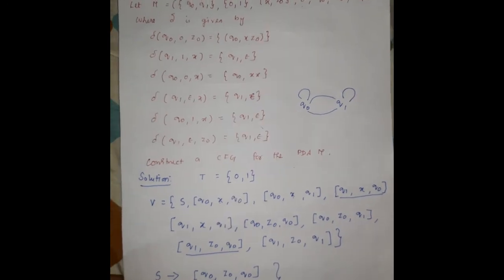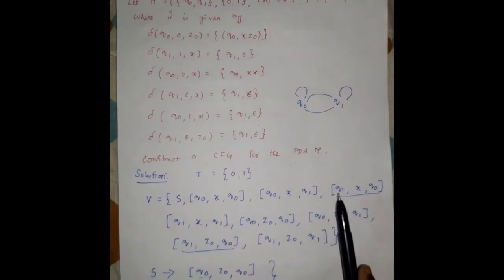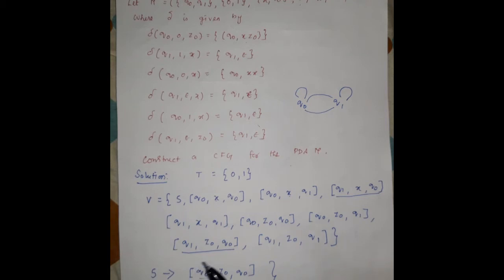Before writing the production rules for a grammar, we have to check all the variables which are derived from the pushdown automata, to see if any variable doesn't have any productions on the right hand side. After analyzing all the productions, it is clear that there are 2 variables, q1 x q0 and q1 z0 q0, which don't have any productions on the right hand side. Except these 2, all the other 8 variables have productions on the right hand side.